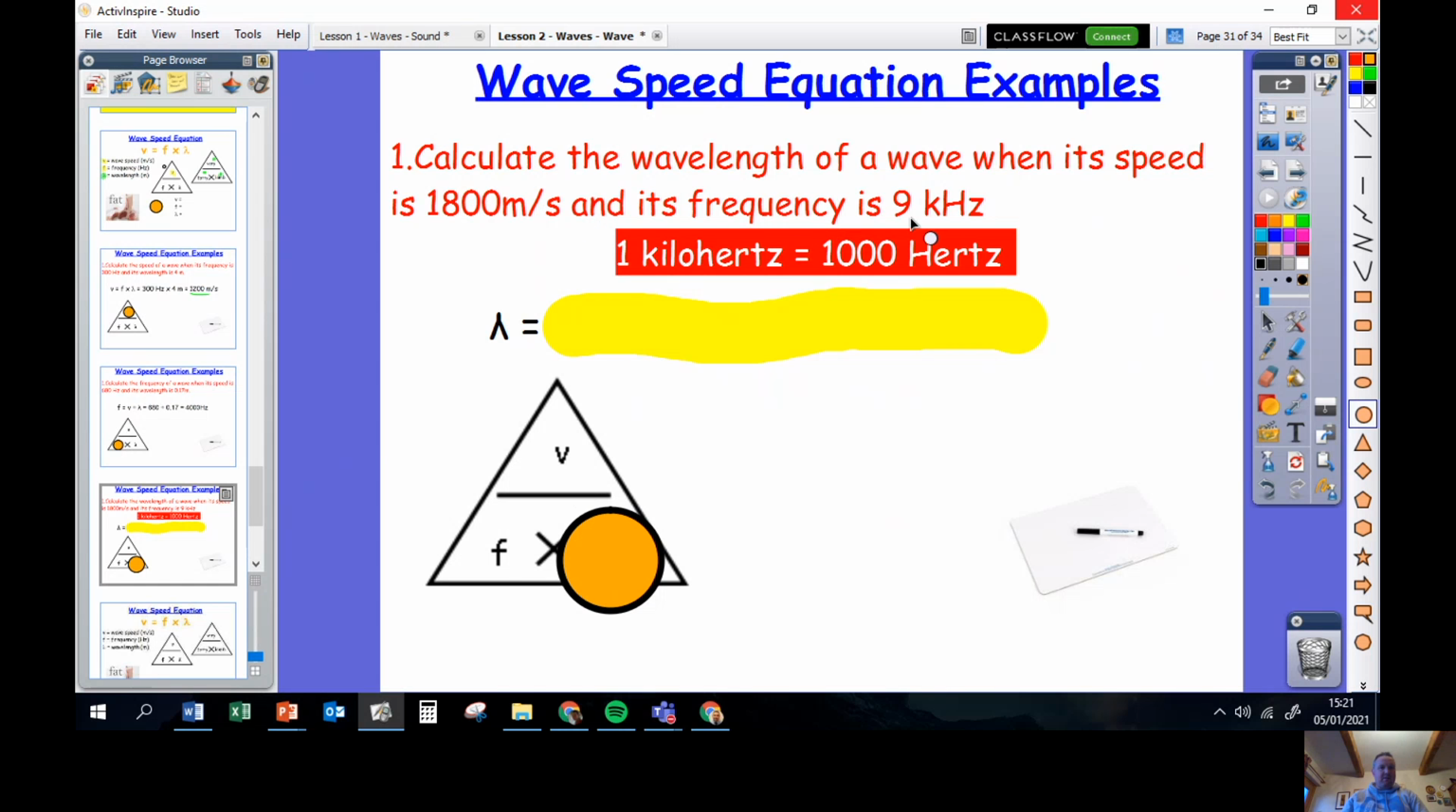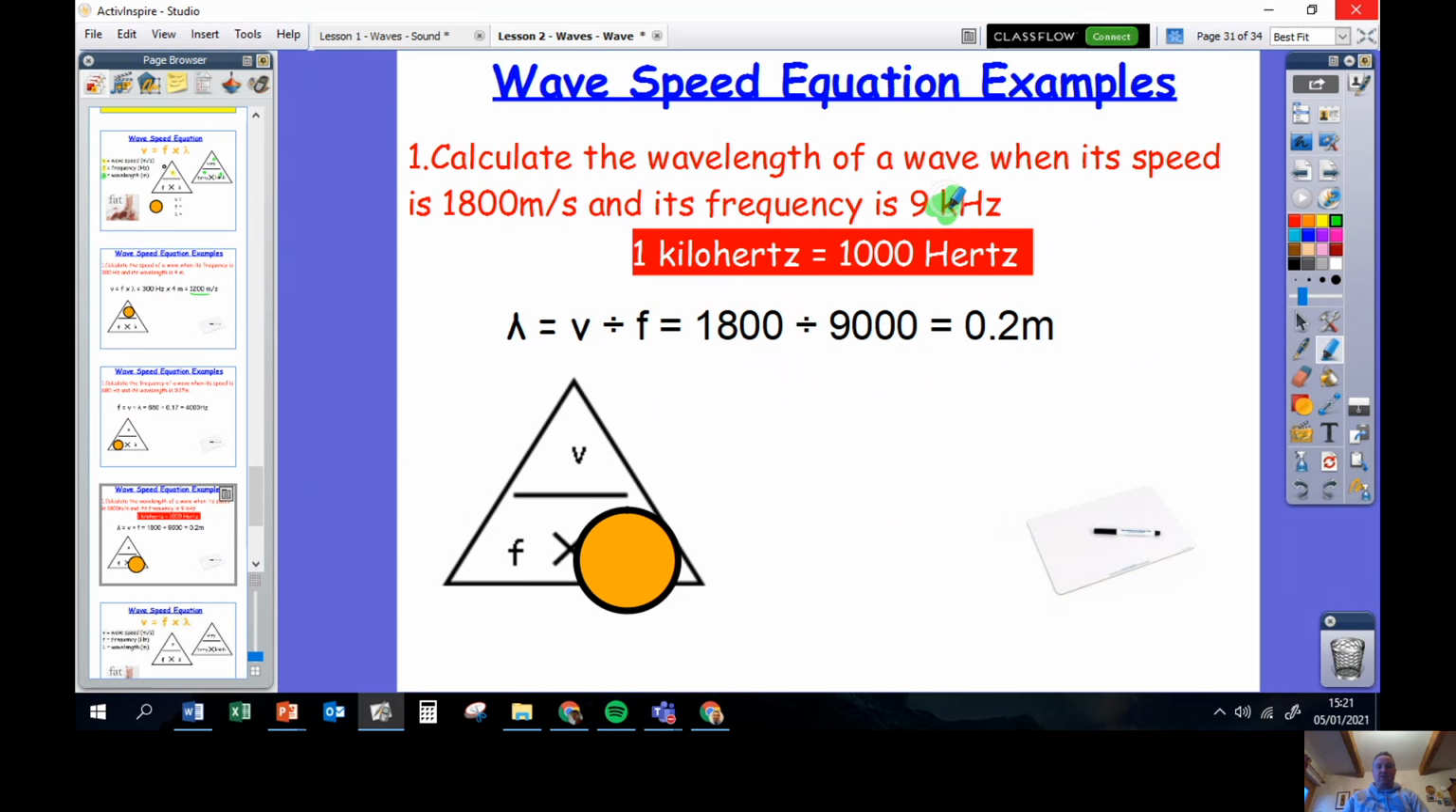But I need to be careful. My frequency is in kilohertz. So instead of doing a sum which would be 1,800 speed divided by frequency 9, I'm going to do my calculation, which is speed 1,800 divided by frequency 9,000. It says 9 kilohertz there, so that's 9,000 hertz. So my wavelength is speed 1,800 divided by frequency 9,000, so I get the answer of 2 meters.